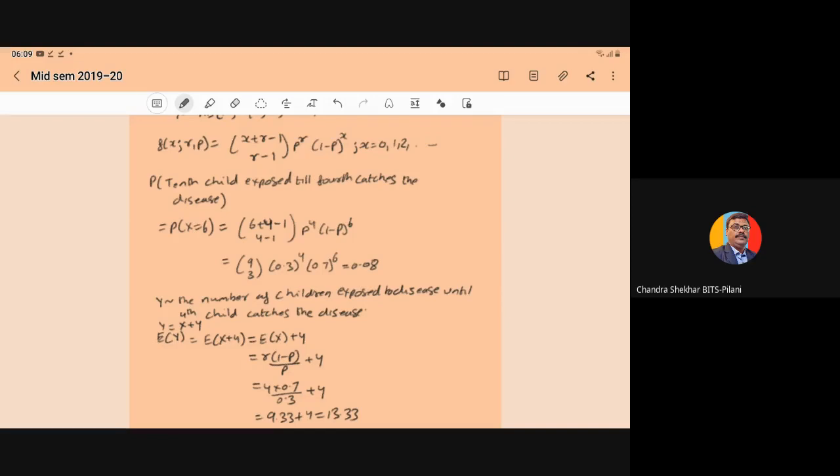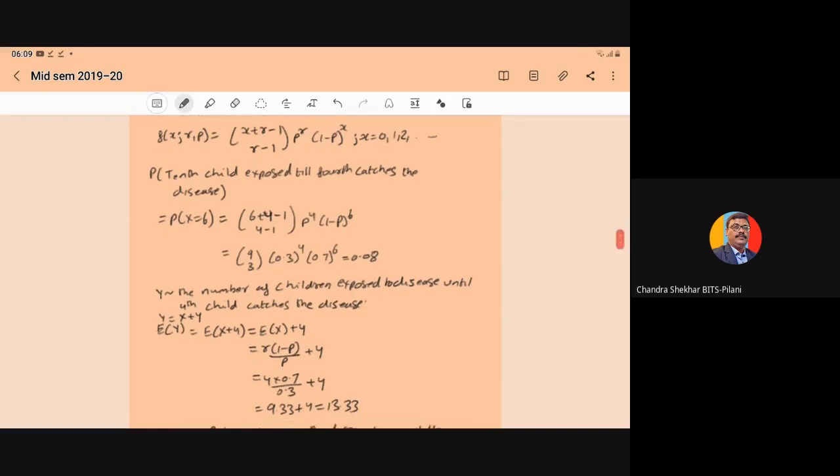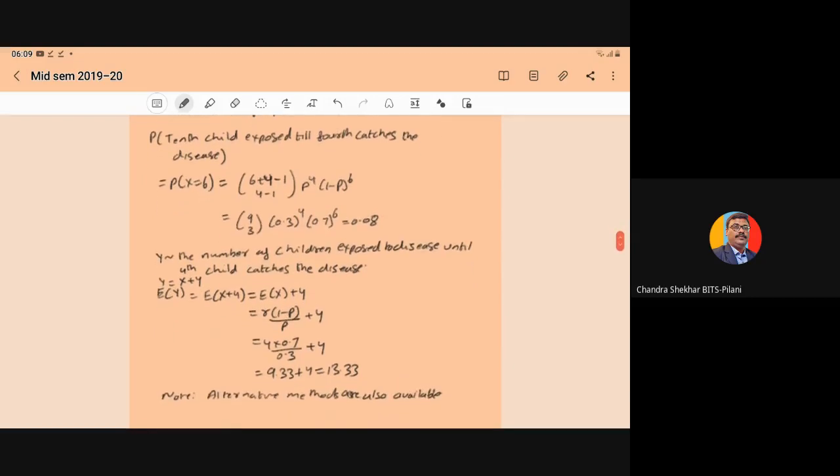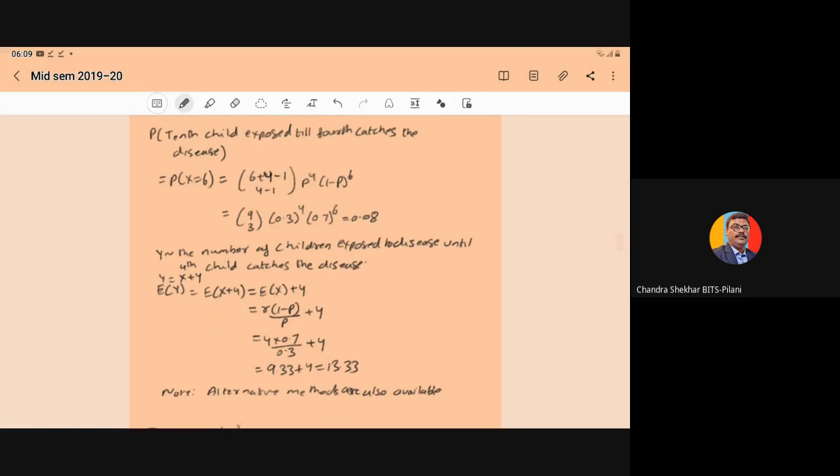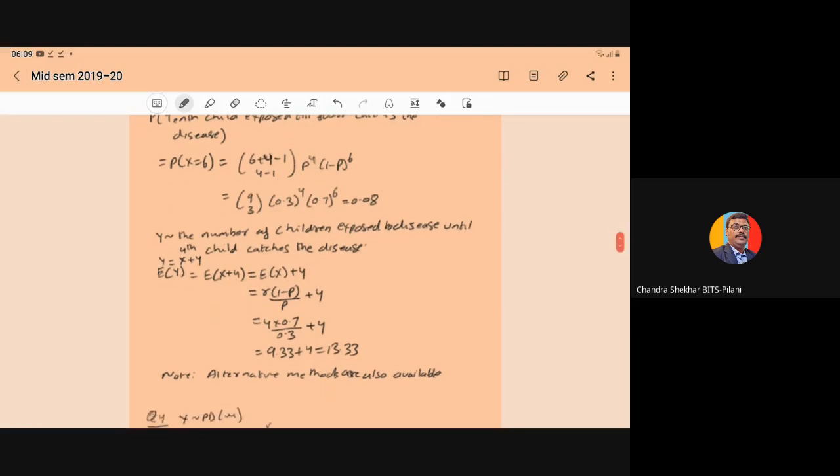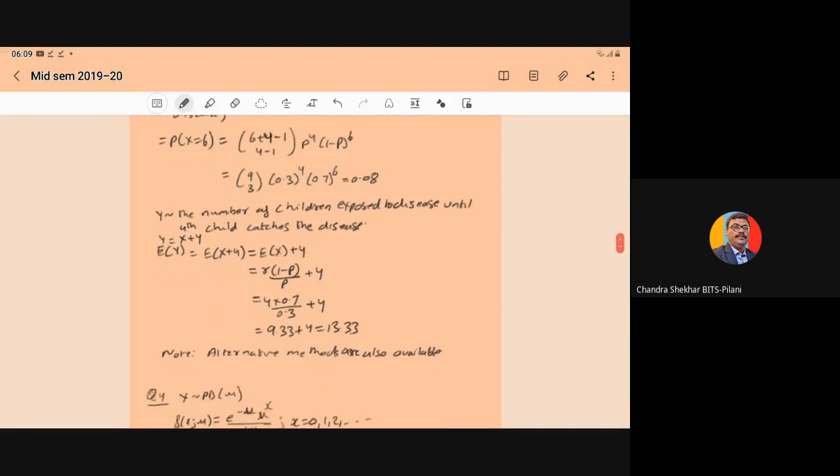So we need the probability X is equal to 6. In the formula of the PMF, when we put it in, it will become 6 plus 4 minus 1 choose 4 minus 1, p to the power 4, (1 minus p) to the power 6. So it will become 9 choose 3, 0.3 to the power 4 and 0.7 to the power 6. So its probability, on solving, will be 0.08.